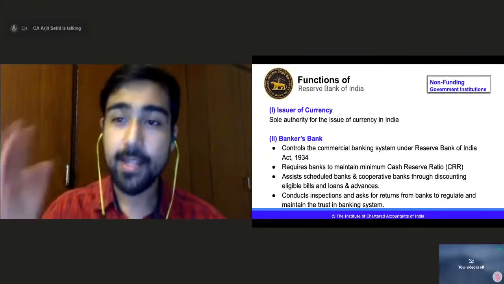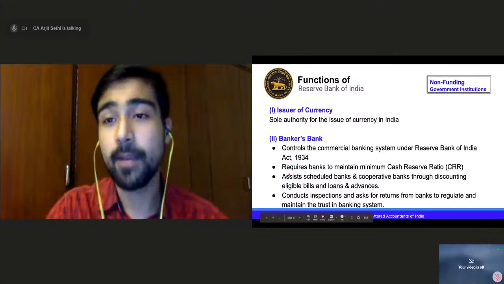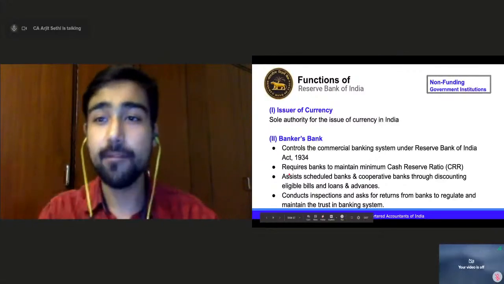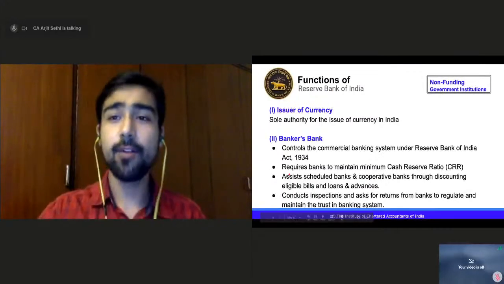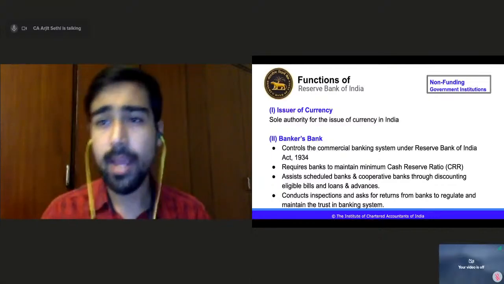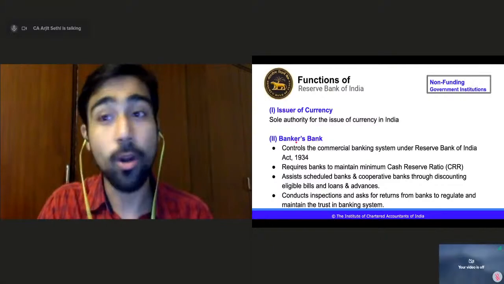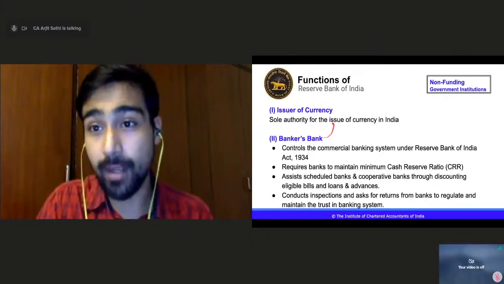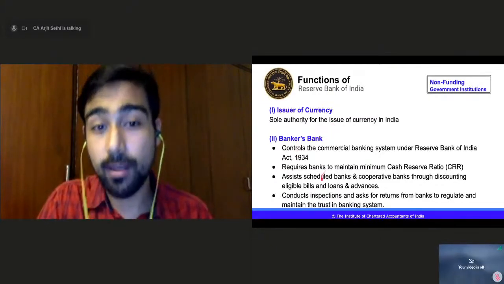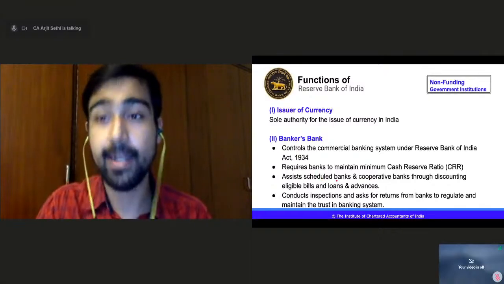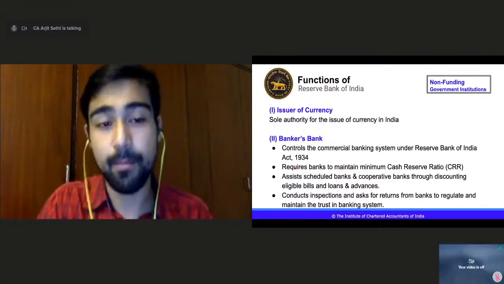There are defaults. So RBI helps them by giving them easy loans. Instead of a 9 or 10 or 15% loan, they give loans at 6 or 7% back to the bank, not to the businesses, but to the cooperative and scheduled banks themselves. It assists them, right?